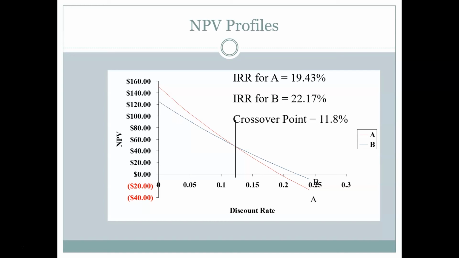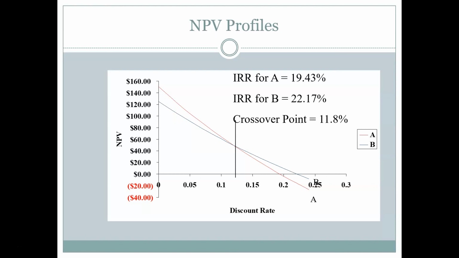But at different levels of risk, we would actually switch our choice. So if you look over to, say, a 20% discount rate, you can see that the blue line's above the red line. Project B has a better net present value than project A. In fact, at 20%, project A has a negative NPV and project B has a positive one. Now the point where these two mutually exclusive projects switch is called the crossover point. And that's what we solve for in the problem. The crossover point here is 11.8%.